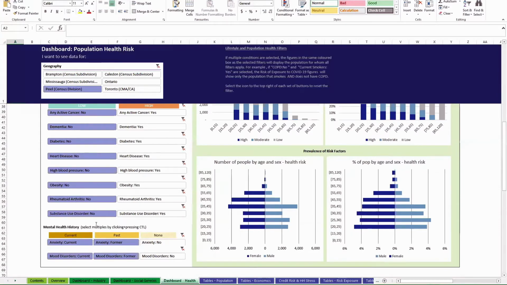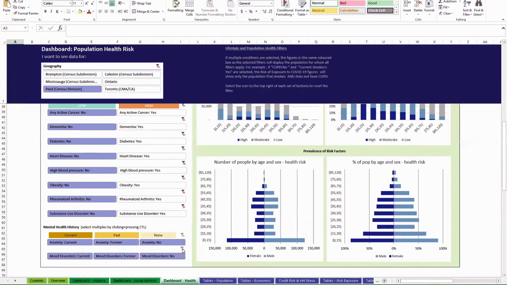And then you also have mental health history filters. So I can always reset. Just make sure, always be aware of which filters are on, so that you know you're looking at the right data.